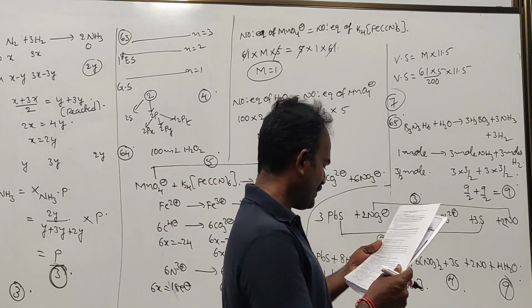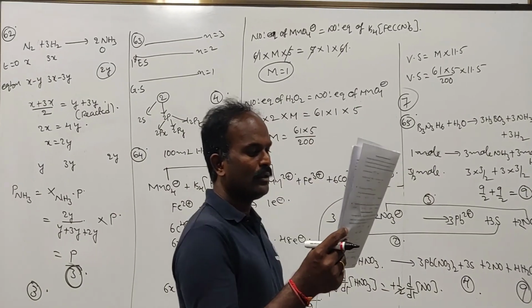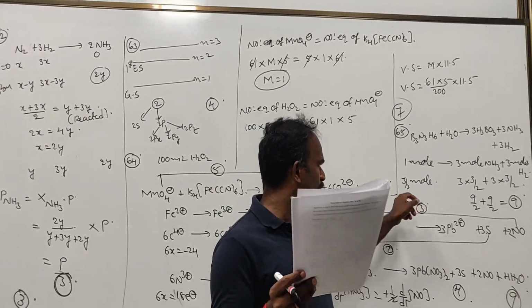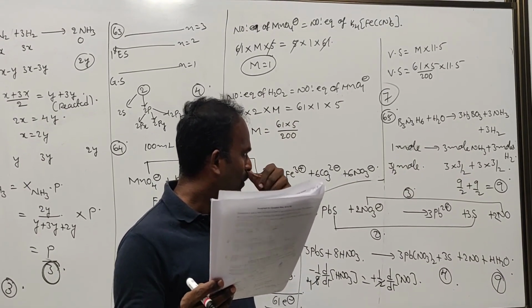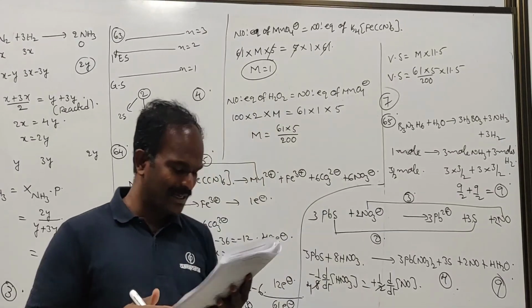The last one will be 3 moles, 3 by 2, 3 into 9. So not an issue, 9.